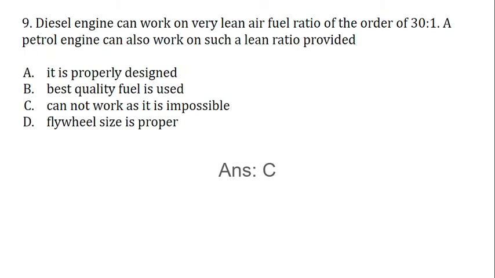The diesel engine can work on very lean air fuel ratio of the order of 30 is to 1. A petrol engine can also work on such a lean ratio provided: it is properly designed, best quality fuel is used, cannot work as it is impossible, and the last one, flywheel size is proper. The correct answer is C, cannot work as it is impossible.